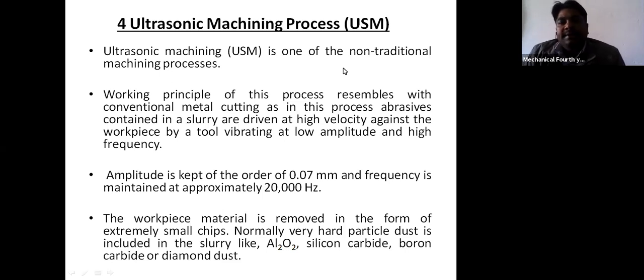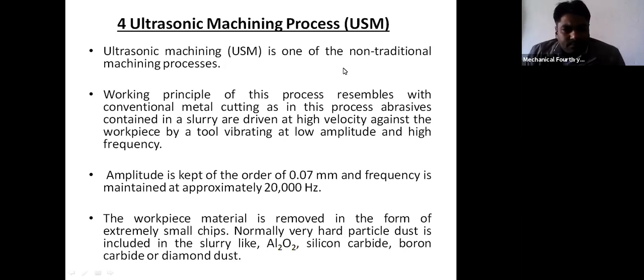In this case, we are using very low amplitude but very high frequency. Ultrasonic means a frequency which is more than 20,000 hertz. So the frequency which is more than 20,000 hertz is known as ultrasonic frequency. At very high frequency, we are using this method for metal removal, and also we are using the abrasive particle.